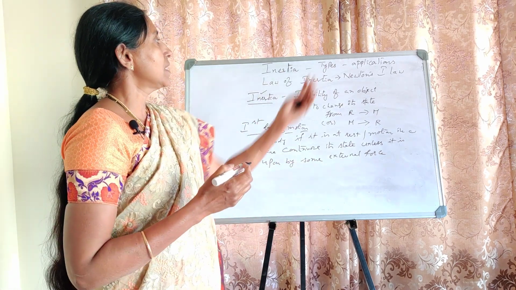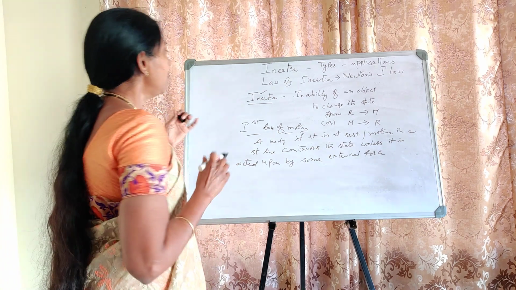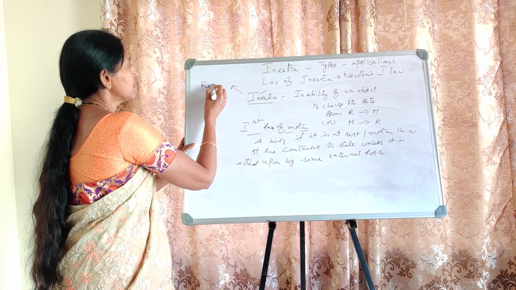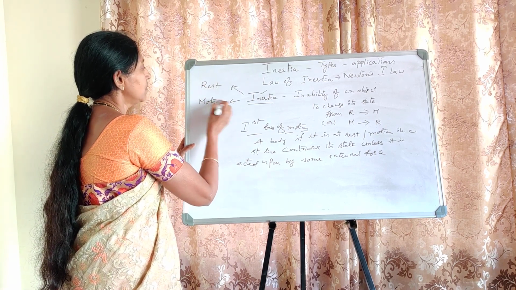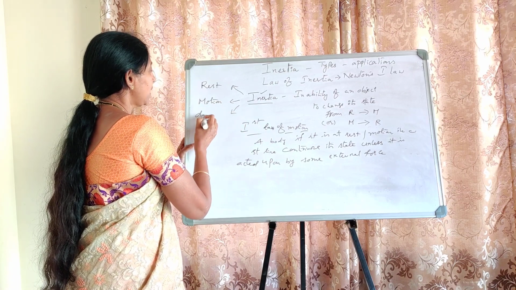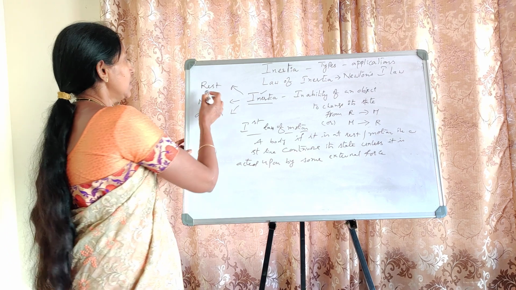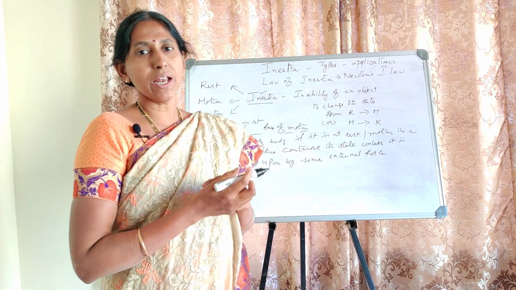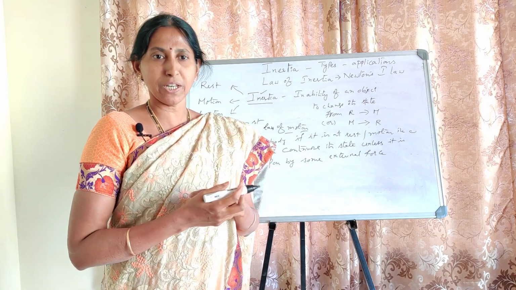Okay, now let us see the types of inertia. Inertia is of three types: inertia of rest, inertia of motion, inertia of direction. Okay, what is inertia of rest? The body stays in rest position only unless it is compelled by some external force. Already we discussed this, it's a sort of repetition.